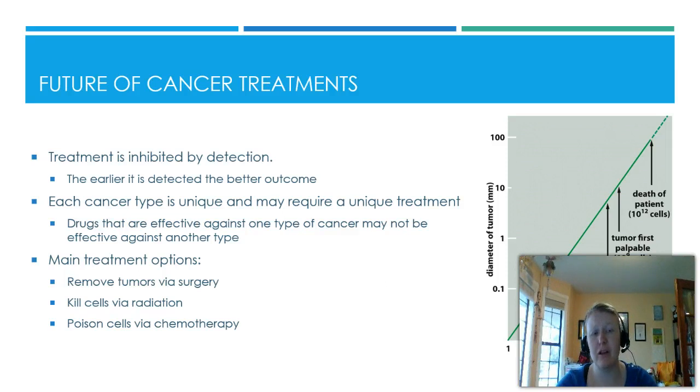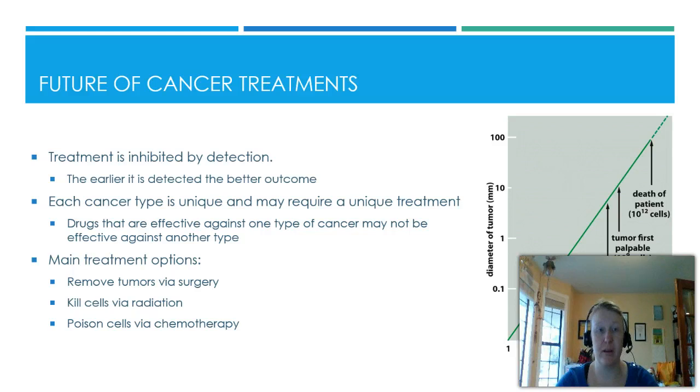So the three main treatment options we have are surgery, radiation, and chemotherapy, and these are what we use, but we're still trying to design better, more targeted methods to treat cancer and to remove it. But as you hear, detection is really our first line. If we can detect it better, we may be able to treat it more easily without all the damaging side effects that you see. And as I said in the last slide, this whole section could use a semester of information, so it's really a disservice to do it on just this one slide, but I wanted to make sure you got that part covered from our chapter.